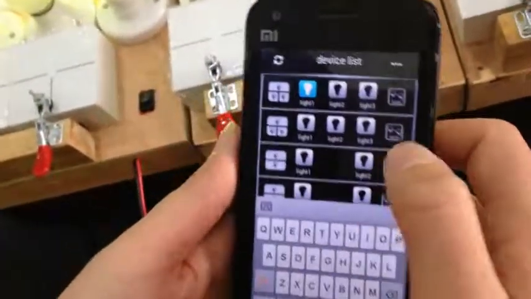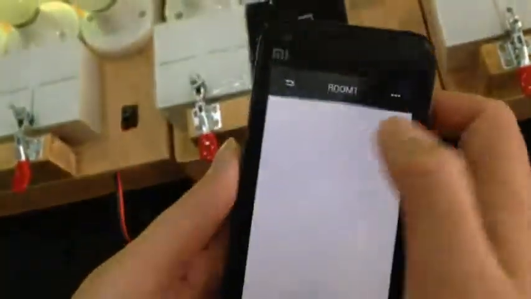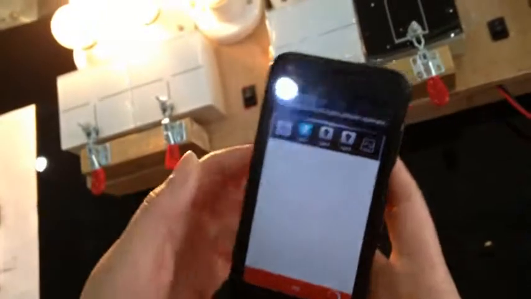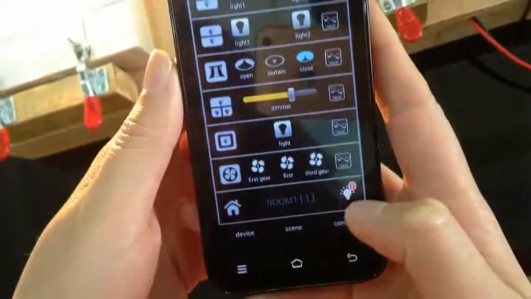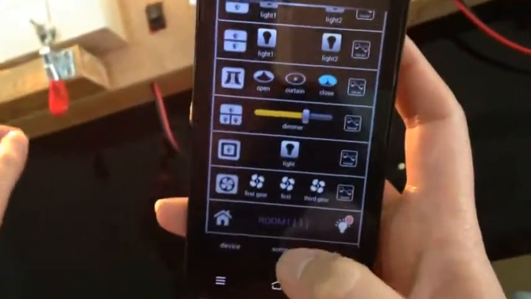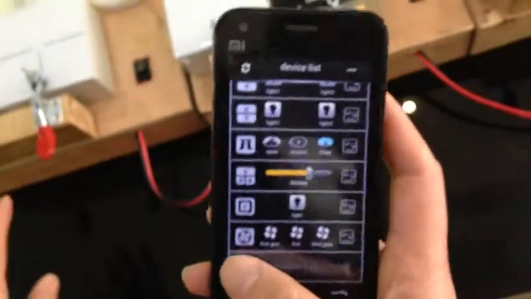We can add switches to the room and the device. Then we can operate the switch. This switch will be entered to this room. You will see here is one light is on, and this room has one switch. Press this button, it will turn off all the lights in this room. Turn on, off.